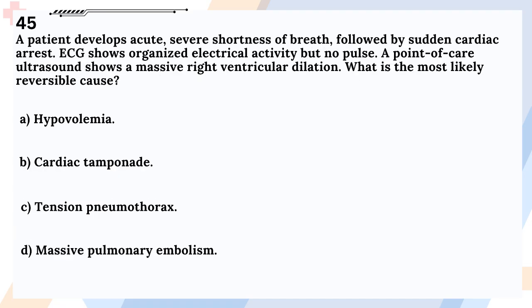Question 45. A patient develops acute, severe shortness of breath, followed by sudden cardiac arrest. ECG shows organized electrical activity but no pulse. A point-of-care ultrasound shows a massive right ventricular dilation. What is the most likely reversible cause? A. Hypovolemia. B. Cardiac tamponade. C. Tension pneumothorax. D. Massive pulmonary embolism.